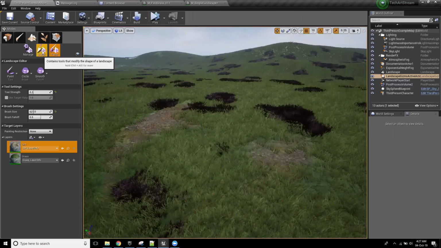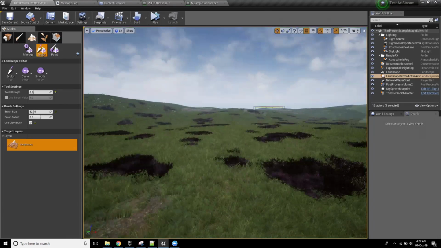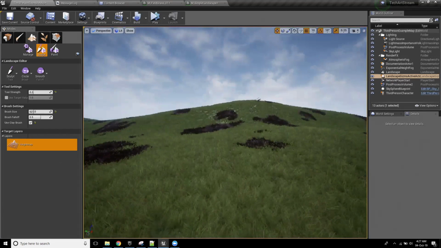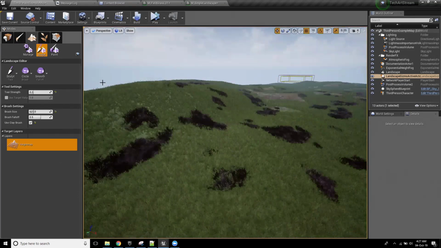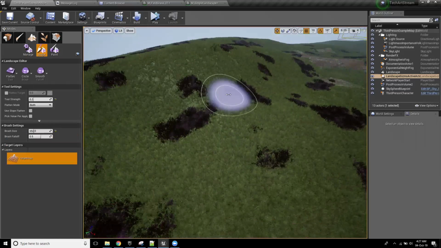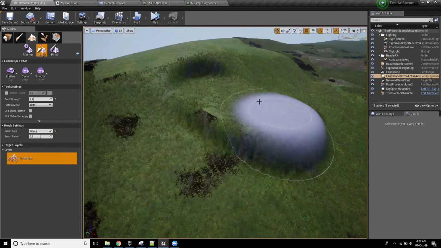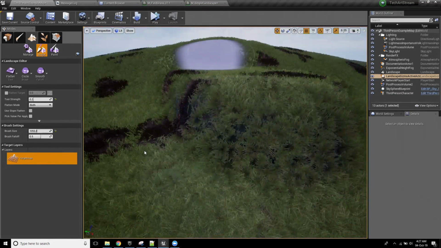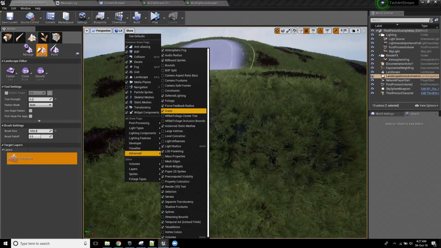So in this situation, I'm just going to go back to here. Let's just grab this over to here. And I'm going to get the sculpt tool, and I'm going to just flatten for a second. And I'm going to pull this out. Okay, now I'm going to turn off grass for just 1 minute. We'll fix that up in just a moment.